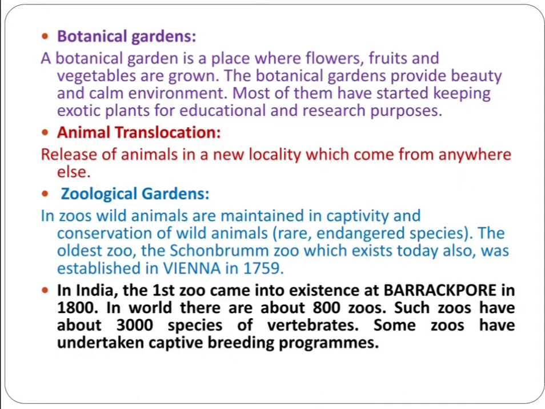The next one, ex situ conservation, is the botanical garden. A botanical garden is a place where flowers, fruits, and vegetables are grown, protected, and maintained by human beings. The botanical gardens provide a beautiful and calm environment. Most of them have started keeping exotic plants for educational and research purposes.